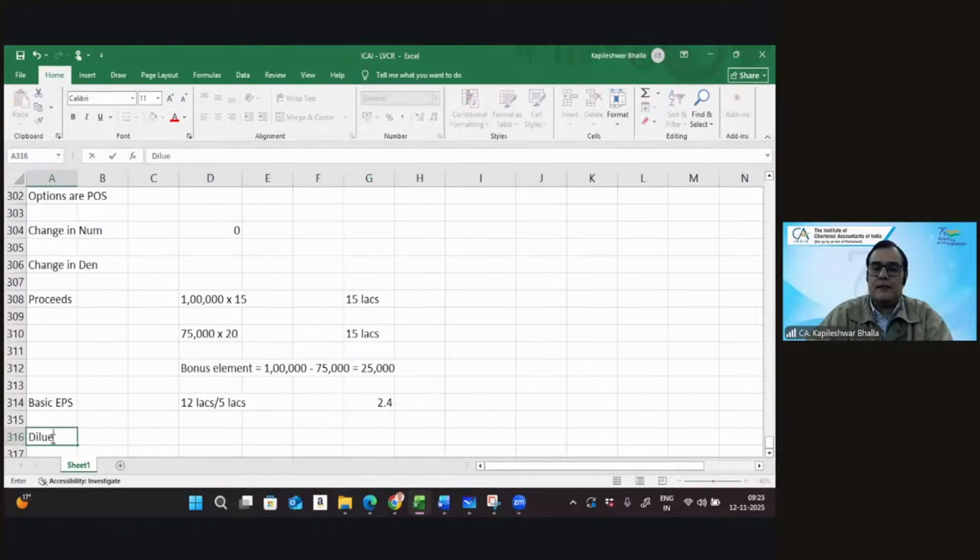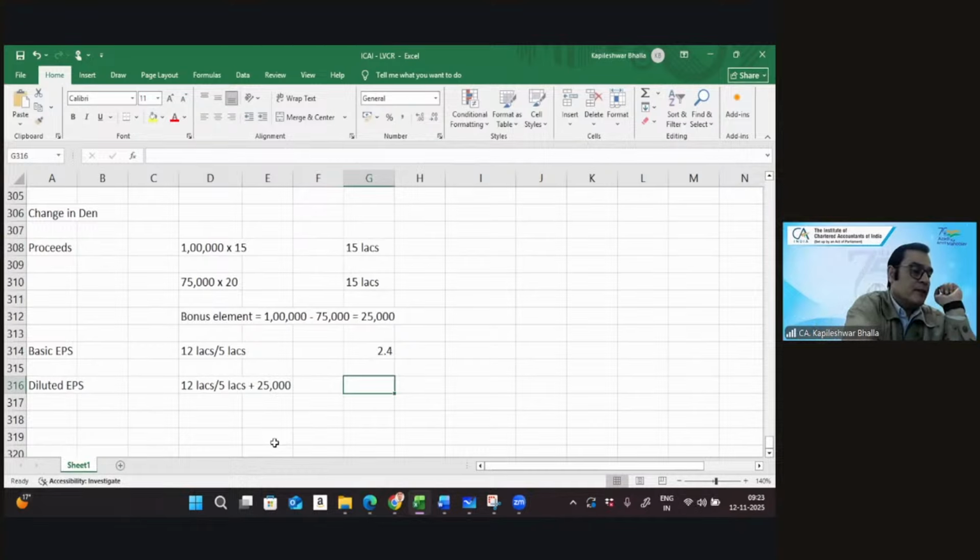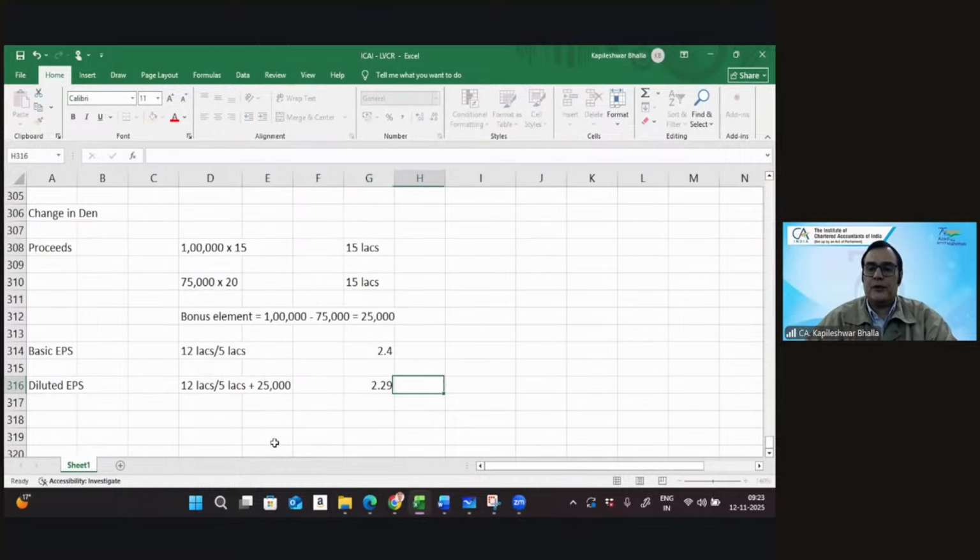Then let's consider the diluted EPS. So diluted earning per share, numerator no change, and denominator would be 5 lakhs plus what? Only the bonus element, that's 25,000. So this works out at 2.29. That's right, it comes to 2.29.